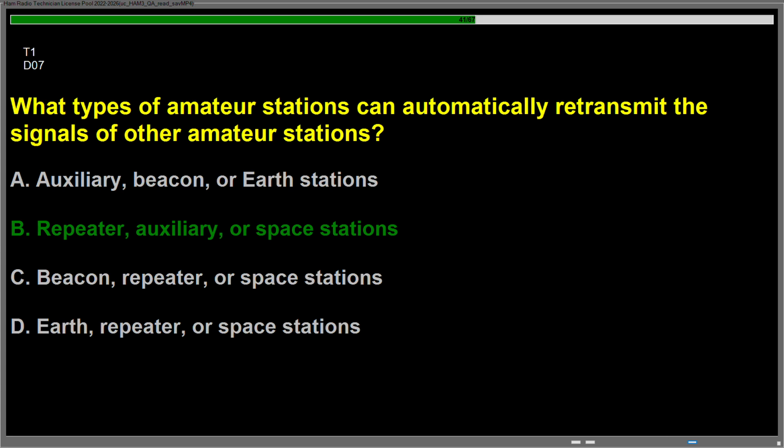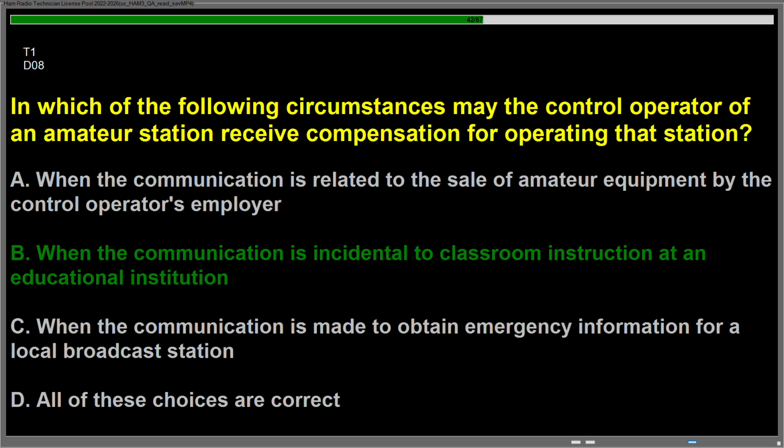Question Delta 07. What types of amateur stations can automatically retransmit the signals of other amateur stations? Answer is B, repeater, auxiliary, or space stations. Question Delta 08. In which of the following circumstances may the control operator of an amateur station receive compensation for operating that station? Answer is B, when the communication is incidental to classroom instruction at an educational institution.